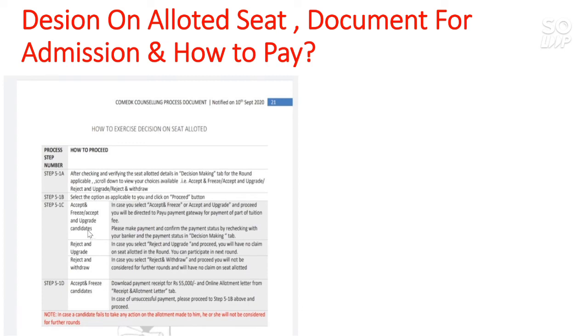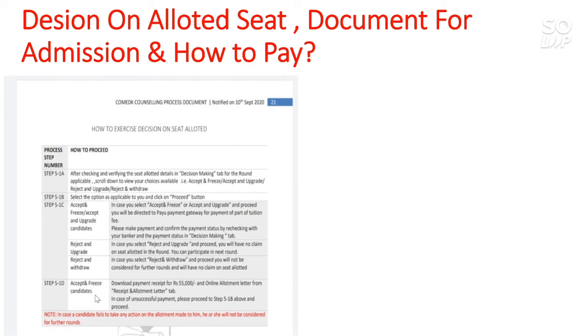And if you want to go for the further round, then take the decision accept and upgrade. If you don't want the current seat, then reject and upgrade. And if you don't want the current seat and also don't want to go for the further round, then reject and withdraw.